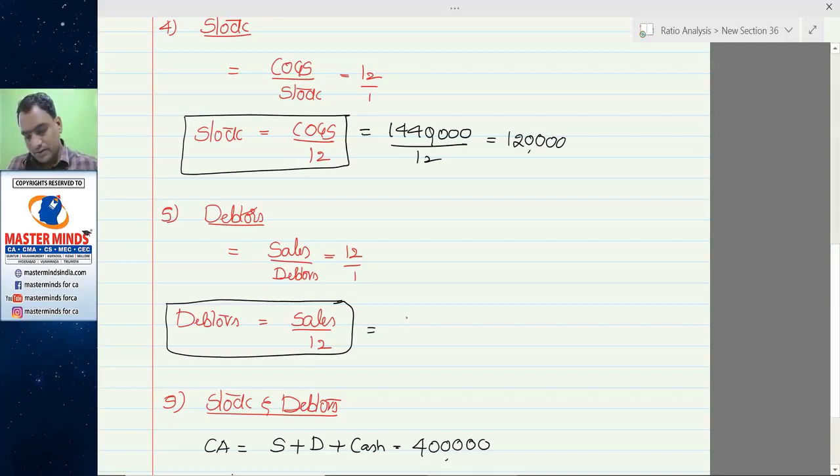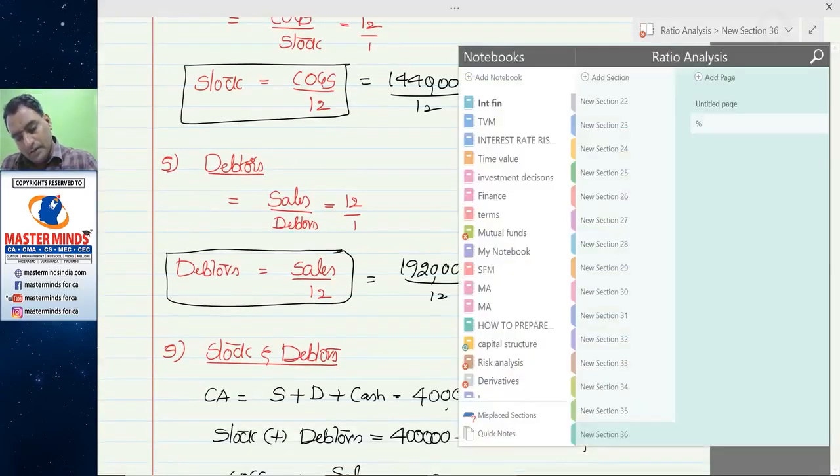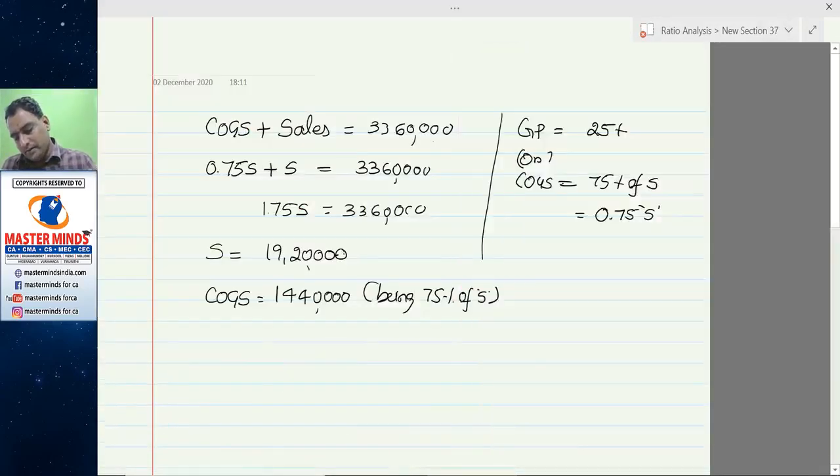It was 19,20,000 divided by 12, 1,60,000. So if you add these two, the total would be 2,80,000. Next working.